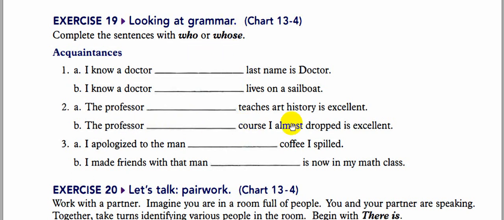The professor whose course I almost dropped is excellent. For the adjective clause, whose course I almost dropped. This is the adjective clause. The main clause is the professor is excellent.